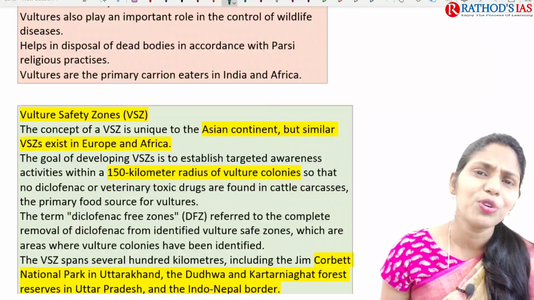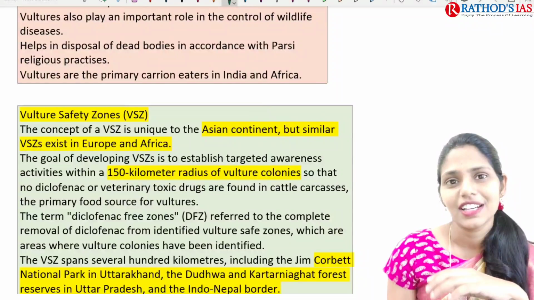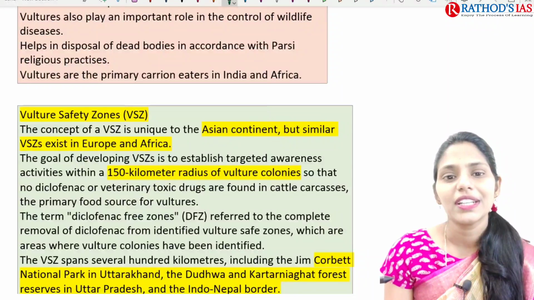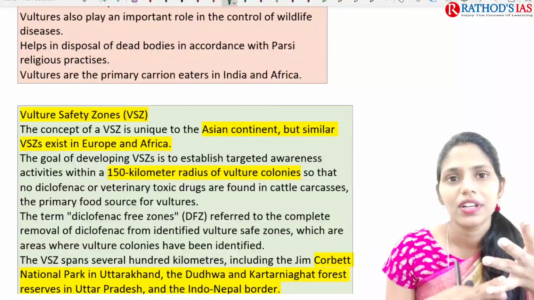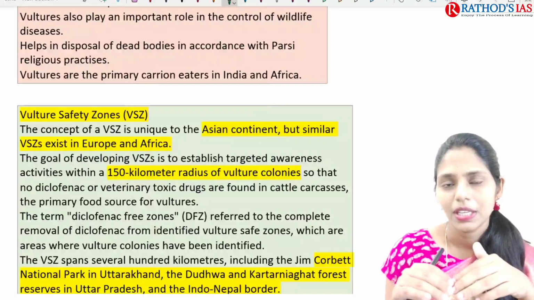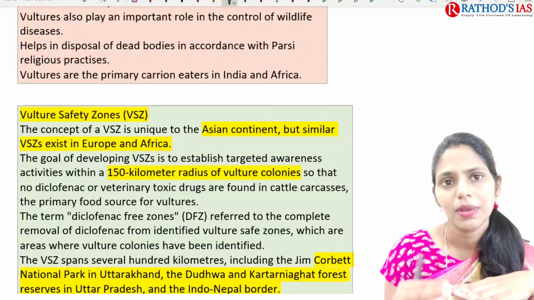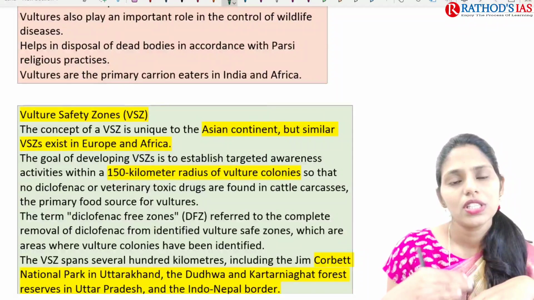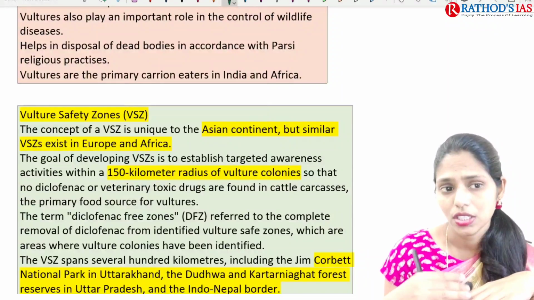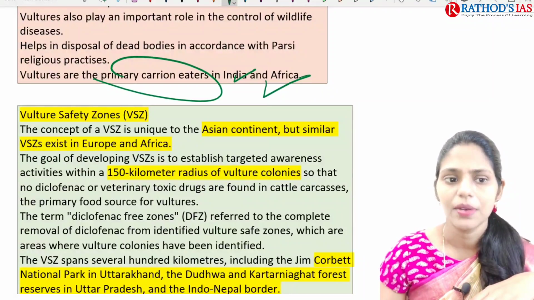Actually, who contributes more to this vulture conservation? The Parsi community contributes more to the funds, because these people throw the dead bodies like that. They do not go for setting fire, or digging the earth and keeping the dead body. They just throw the dead body. Especially the Parsi community has this culture. So the Parsi community contributes more to the conservation of vultures than any other community. And vultures are primarily carrion eaters in India as well as Africa.